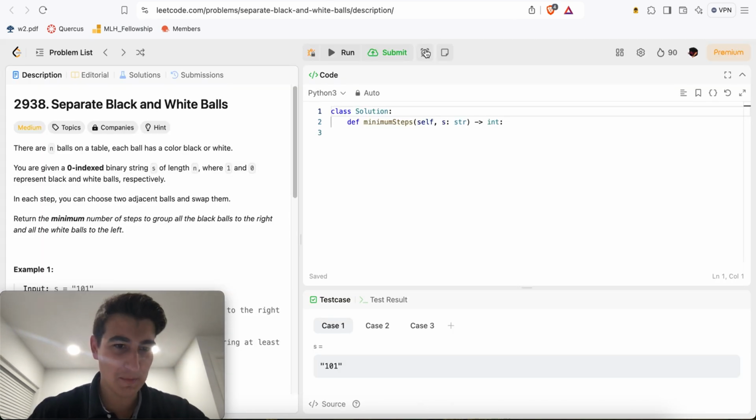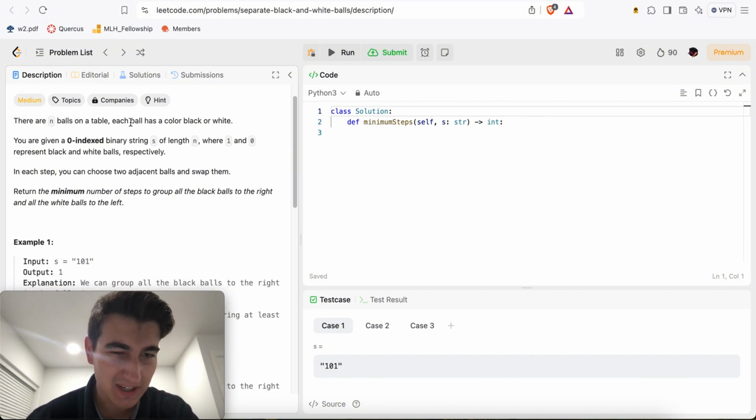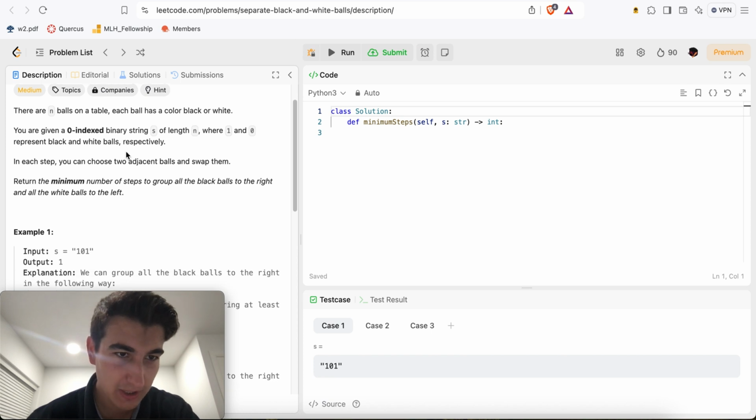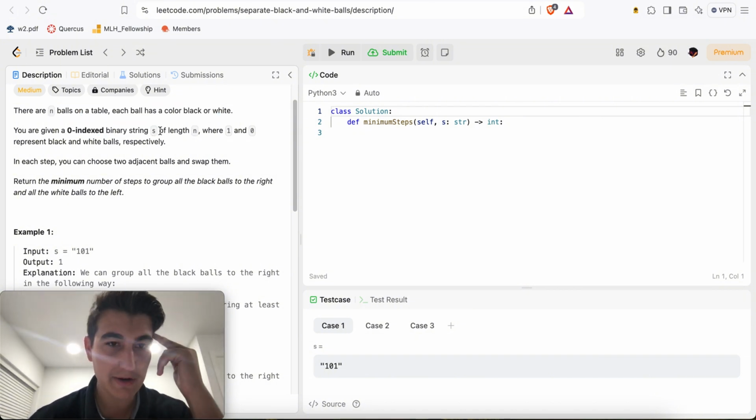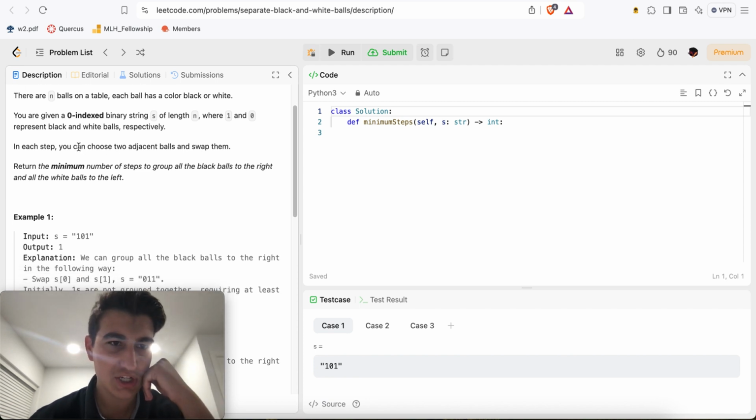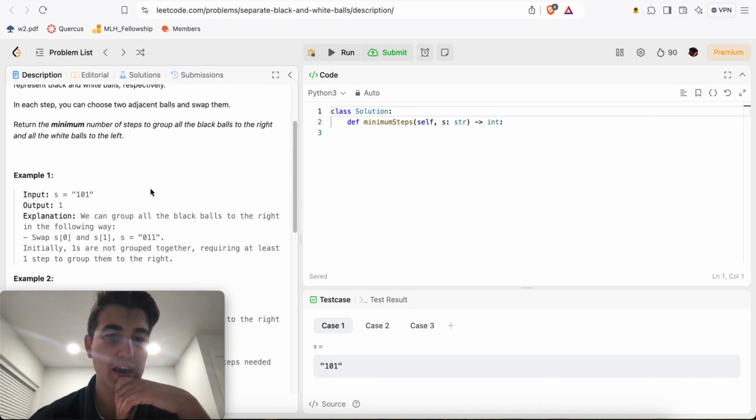Okay, today we got LeetCode medium problem 2938, separate black and white balls. There are n balls on the table. Each ball has a color, black or white. You are given a zero-indexed binary string S of length n, where 1 and 0 represent black and white balls respectively. In each step, you can choose two adjacent balls and swap them. Return the minimum number of steps to group all the black balls to the right and all the white balls to the left.